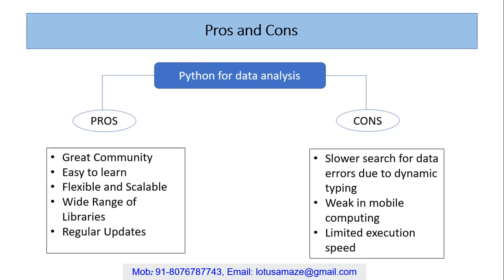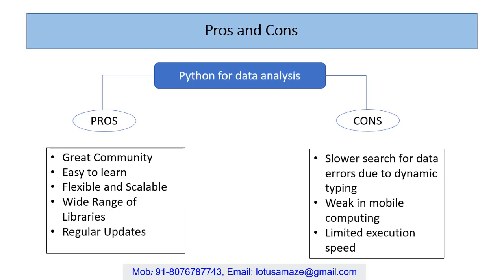Python is flexible and scalable, which means it can be used in multiple kinds of fields and projects. It also works faster due to its flexibility. It can be used with any rapid application development tool, and we can develop applications quickly. It has a wide range of libraries, and we regularly get updates for different packages. New packages are coming with new versions, lots of new packages are being released, and we get regular updates on them.